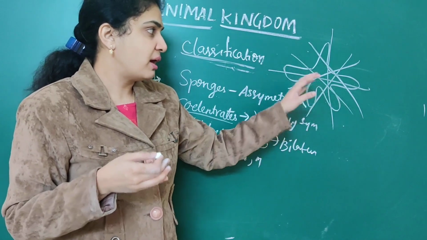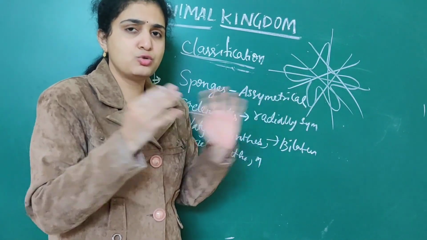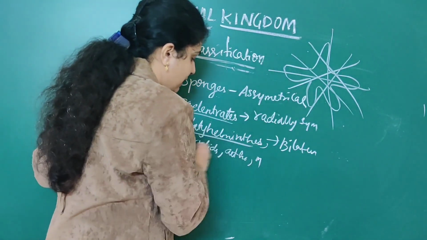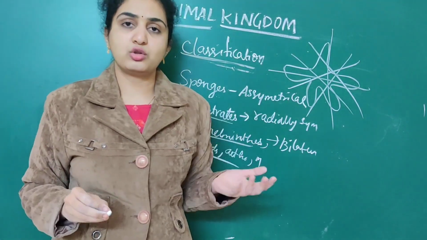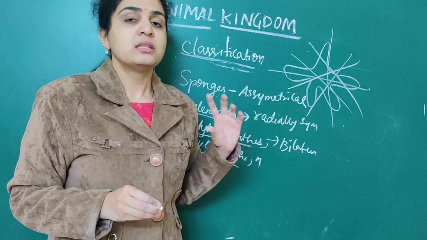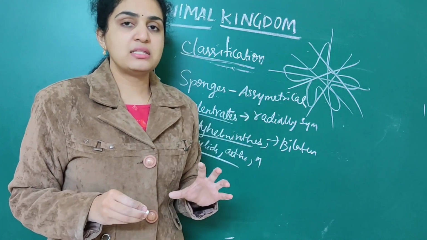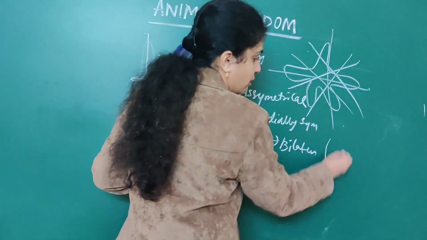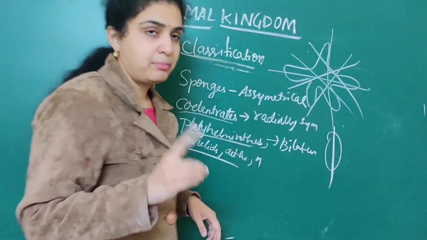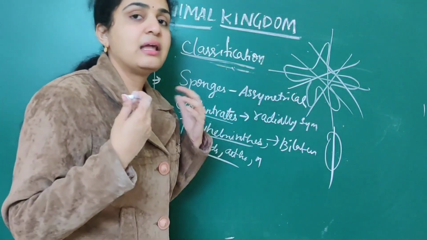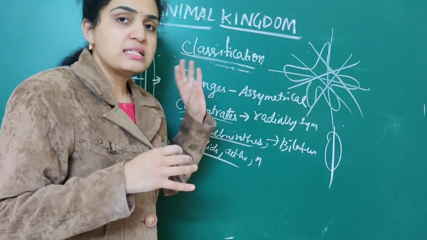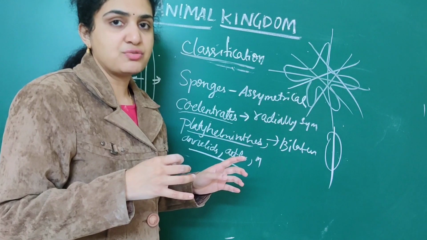That is, it is divided into numerous halves, numerous planes they are getting divided. When it comes to platyhelminthes, annelids, arthropods, mollusks, these all are bilaterally symmetrical animals. That is, they can be divided into two halves only in one plane. Radially symmetrical, they can be divided into two halves in any plane. So, this is the fourth classification which we have done.